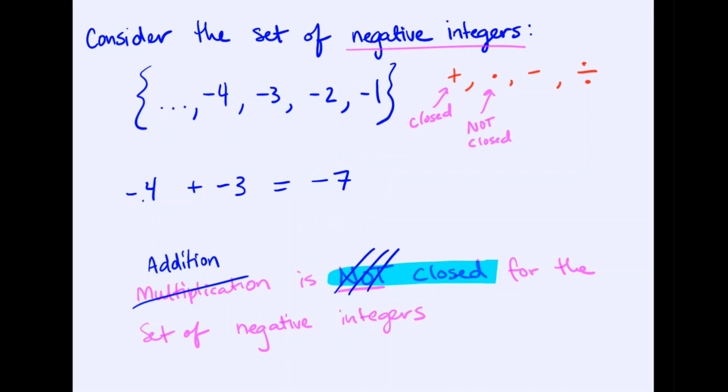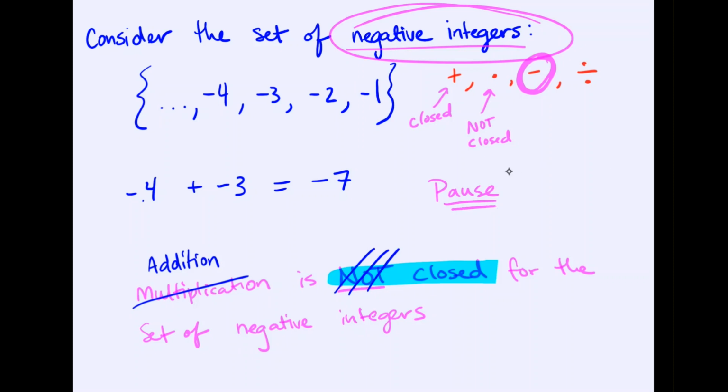I know this is a little new, but try to keep in mind something's closed if something from the group with that mathematical operation and something else from the group stays in the group. So why don't you take a moment to consider whether subtraction is closed or not closed for the negative integers. To do so, you would pick two negative integers, subtract them, and see if they stay negative integers. And I would think about picking a few. So why don't we take a moment to pause the video, work on a few such examples. When you think you have an idea, unpause to check your work.